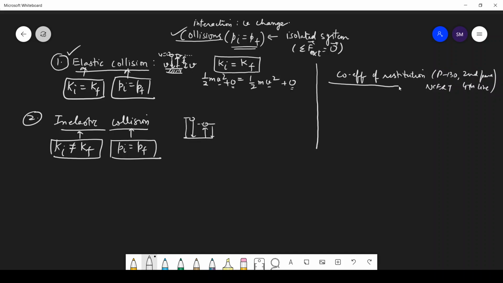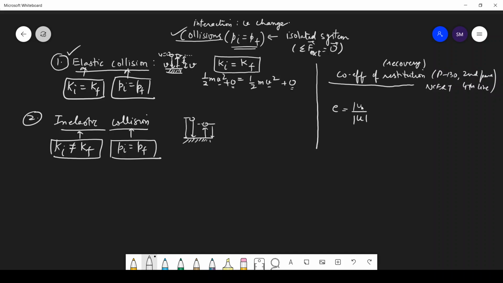Okay, so coefficient of restitution. Restitution means recovery. Recovery means how much of the speed is recovered after hitting the ground. Here, full speed is recovered. So E, the coefficient of restitution, equals the magnitude of final velocity over initial velocity.